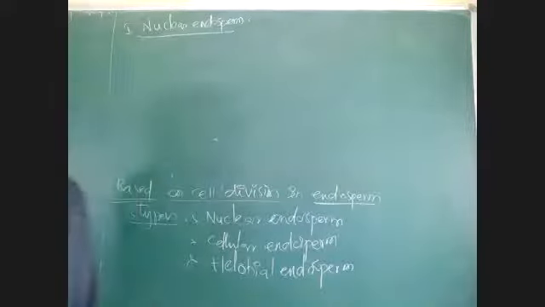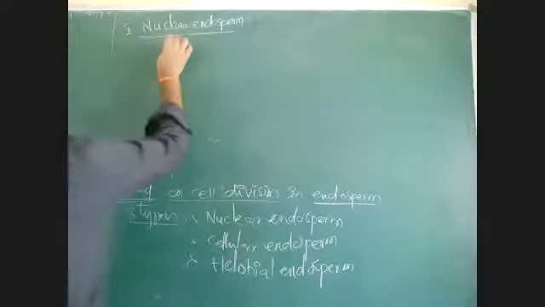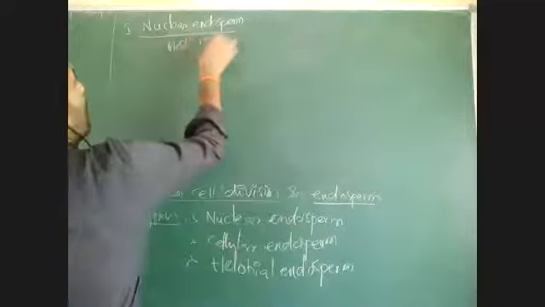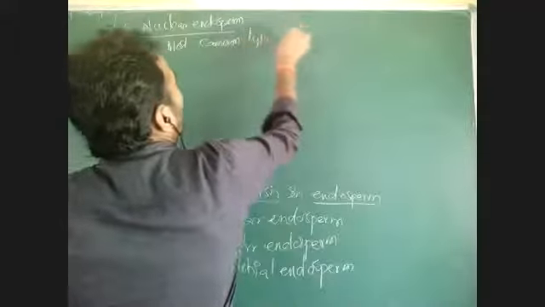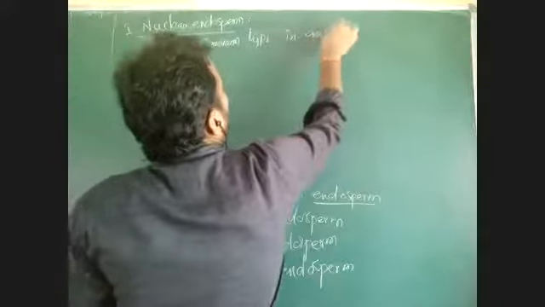In the plant kingdom, we discussed this briefly. Now, nuclear endosperm. What does nuclear endosperm mean? It is the most common type of endosperm present in angiosperms.